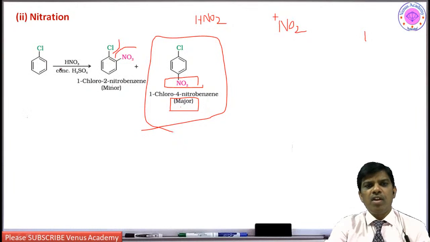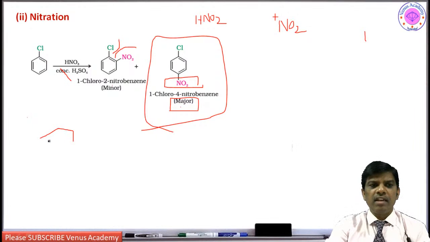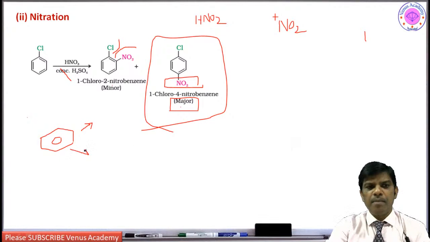If I want to make para nitrochlorobenzene from benzene, what is the route you propose? If I make nitrobenzene first, what is going to happen?